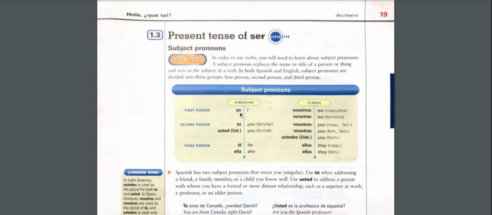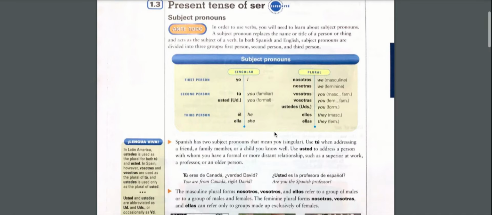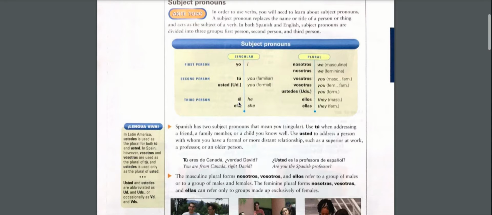And here they are. If you look at the chart here, yo, please repeat, yo, which means I. Tú, you, familiar. Usted, you, formal. Remember, Spanish has the familiar and the formal way. If you're talking to a friend, you would use tú. If you're talking to a professor, an older person, you would say usted. Both of them are you, but tú is familiar, usted is formal.